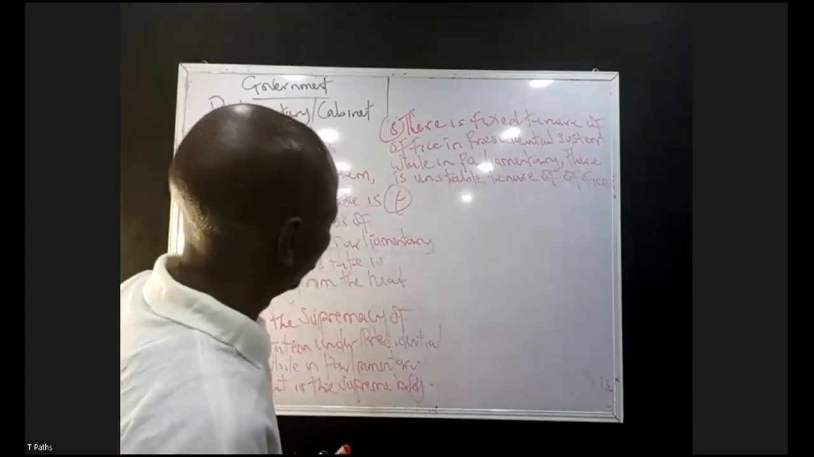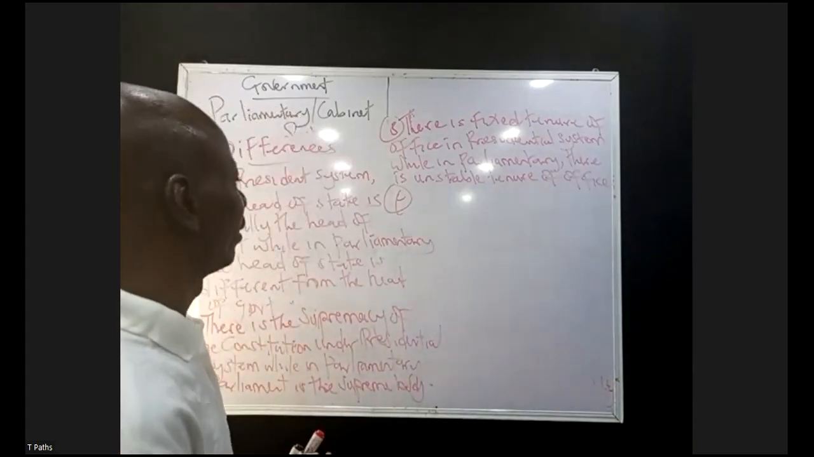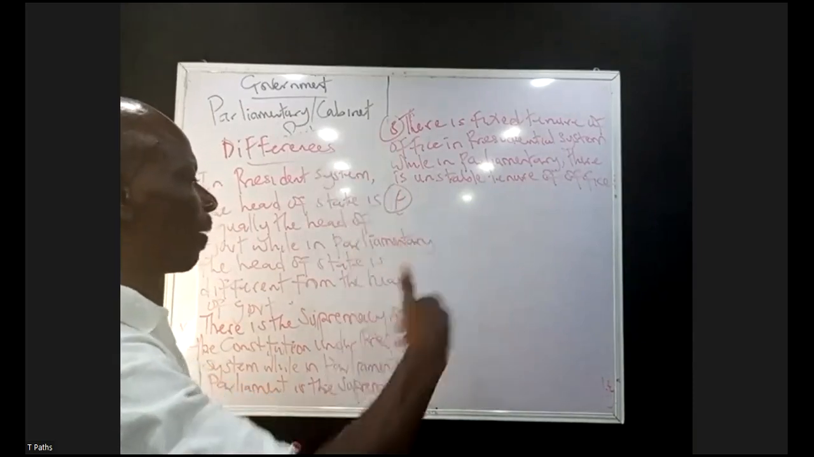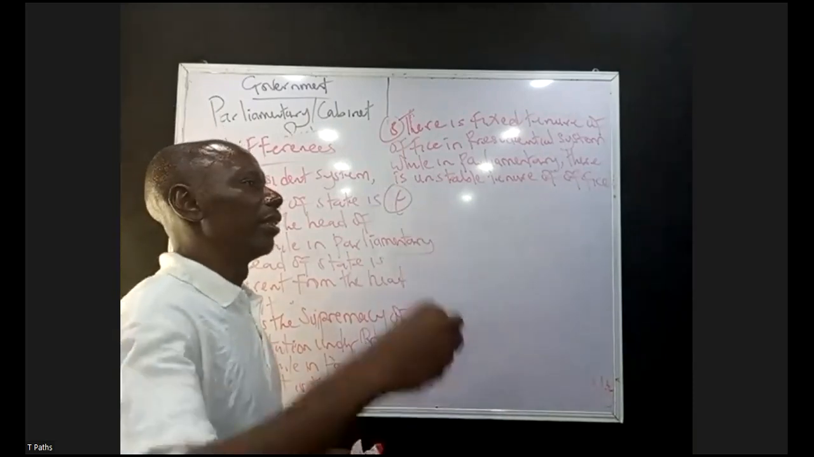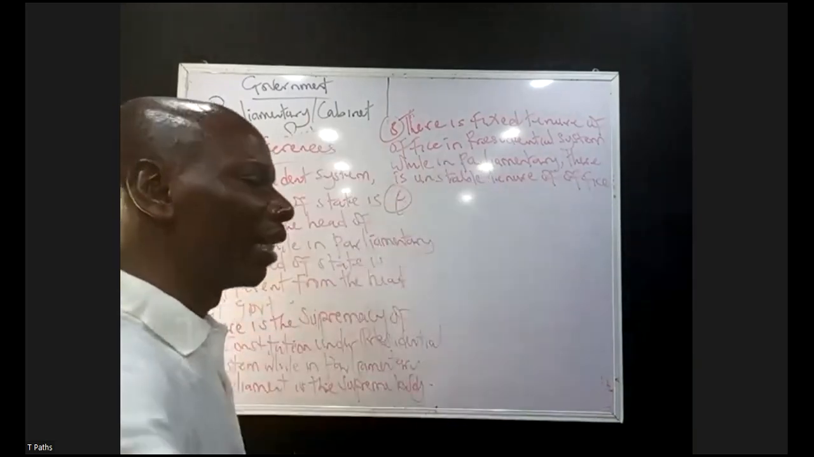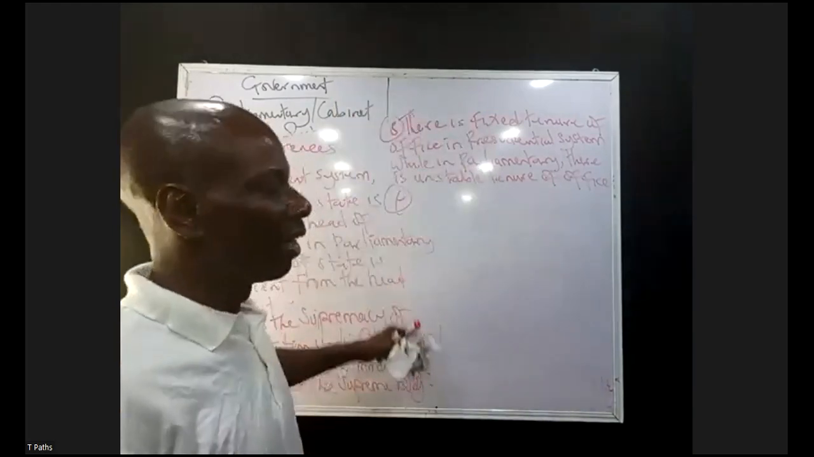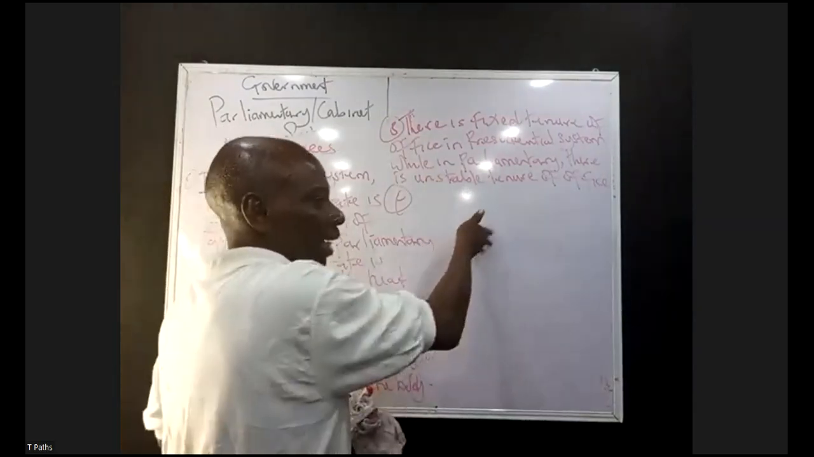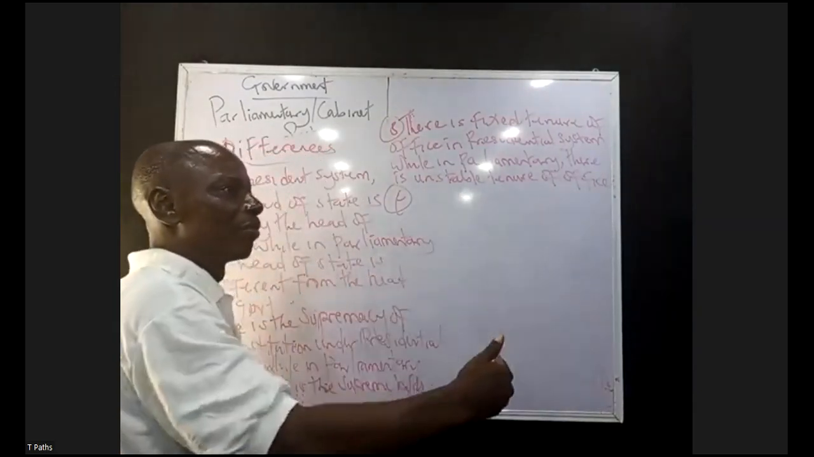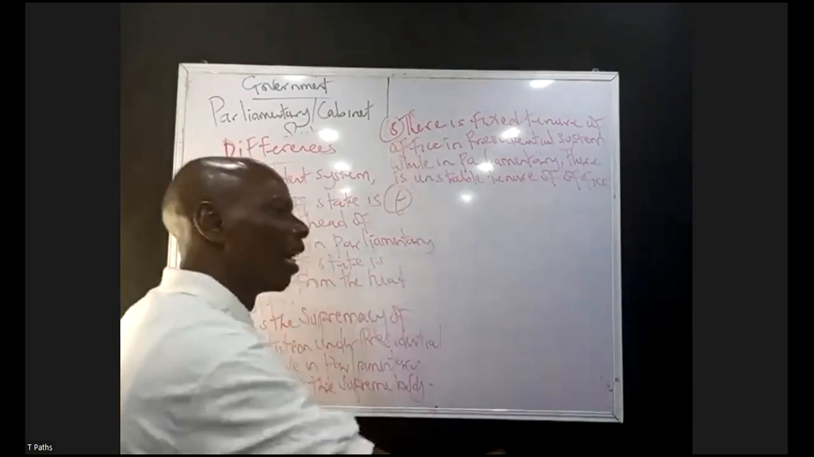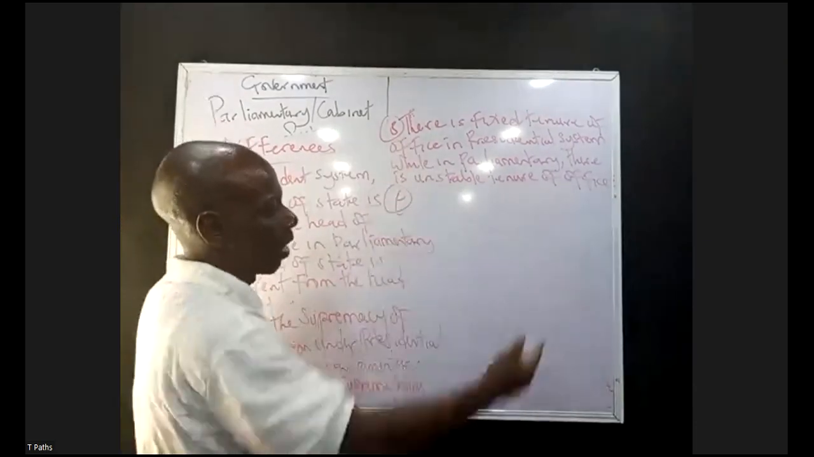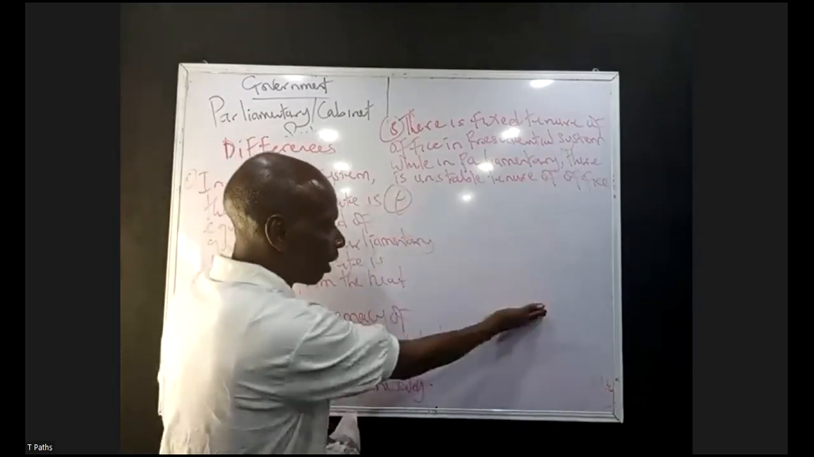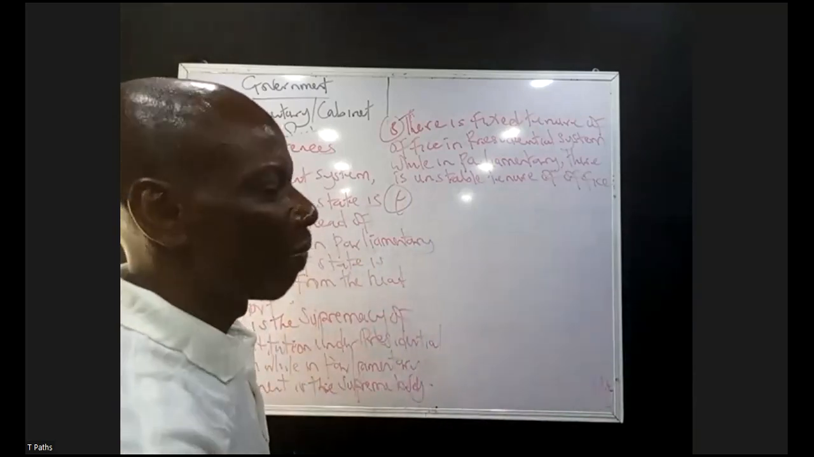The last one, in presidential system of government, the president is both the head of state and head of government, meaning there is fusion of governmental power at the federal level. The head of state is called what? The head of government. While in parliamentary, the head of state is distinct from the head of government, meaning there is no fusion of power there. Fusion of power is only noticeable under what? Organs of government, under parliamentary.